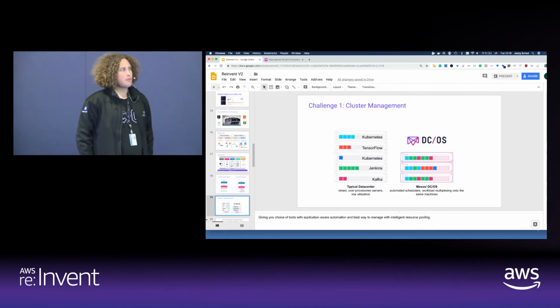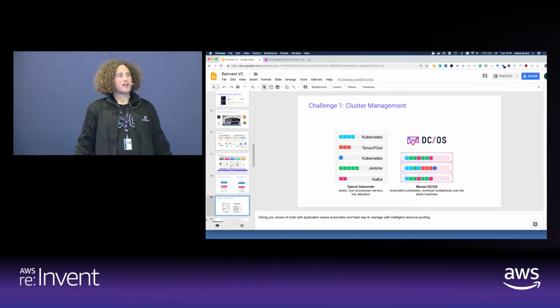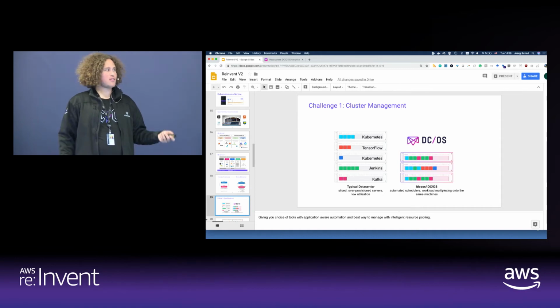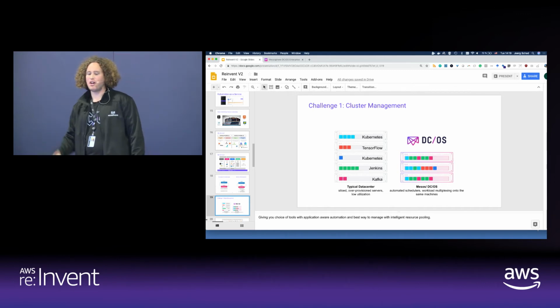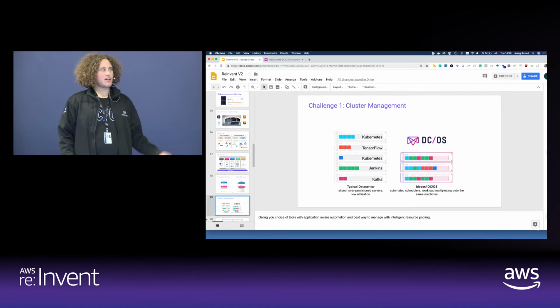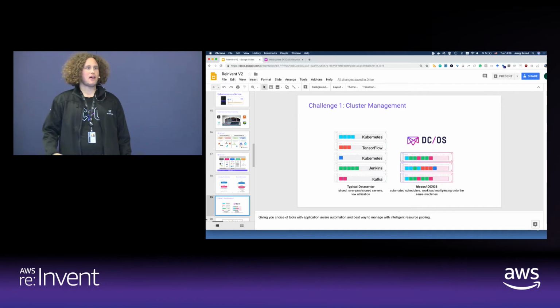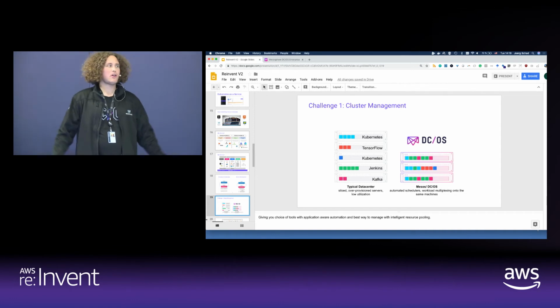So what are the challenges if we want to do that? The first challenge is cluster management. The very trivial approach to deploy all those services is just spinning up virtual machines. I take the first 10 virtual machines, I spin up my Kubernetes cluster. I take the next 10 virtual machines, I spin up my TensorFlow cluster, and so on and so on. And what that typically leads to, if I don't have a software entity managing that, is first of all, my operator actually has to keep track of all that: which virtual machines are running which version, which virtual machines I need to update, especially if there are now security patches coming in, like kernel patches.